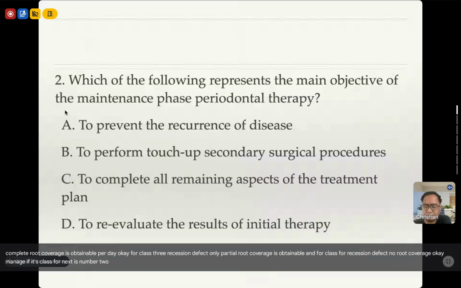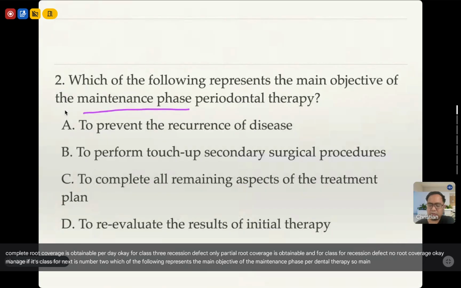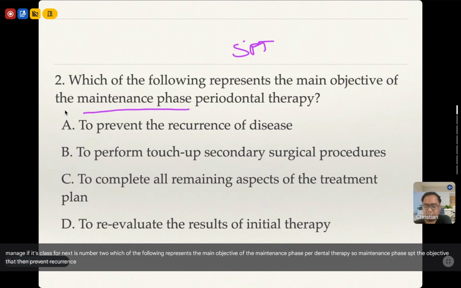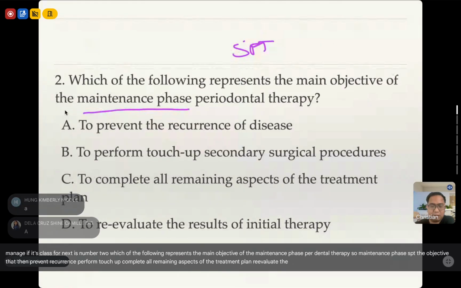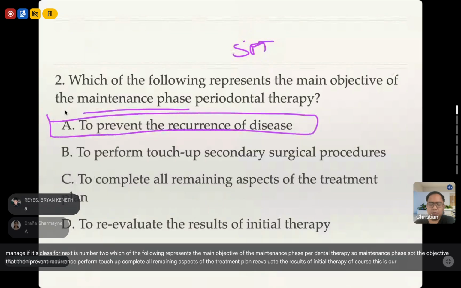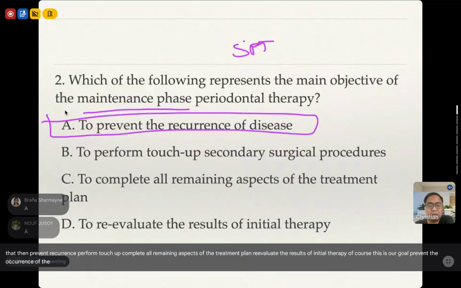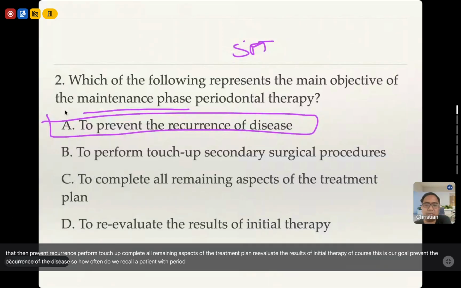Next is number 2. Which of the following represents the main objective of the maintenance phase of periodontal therapy? So maintenance phase, SPT. The objective natin: prevent recurrence, perform touch-up, complete all remaining aspects of the treatment plan, reevaluate the results of initial therapy. First, this is our goal: prevent recurrence of the disease. So how often do we recall a patient with periodontitis? How many months?